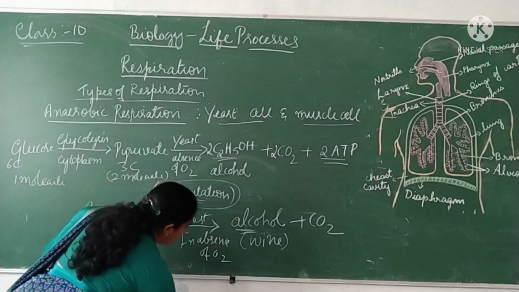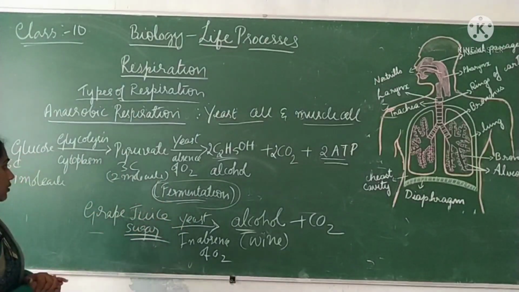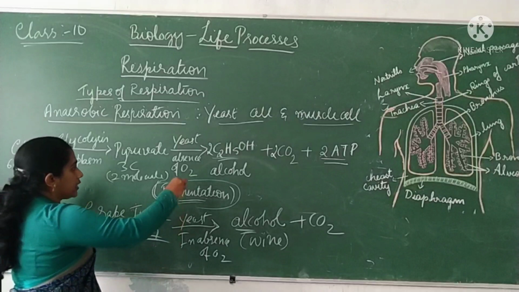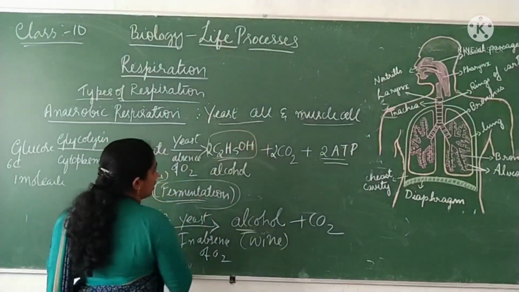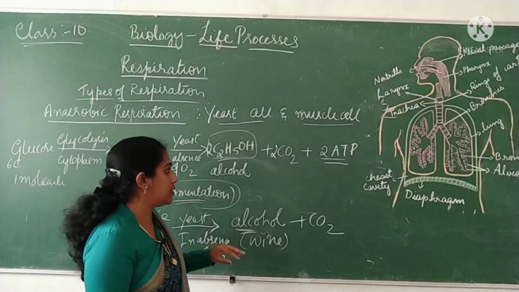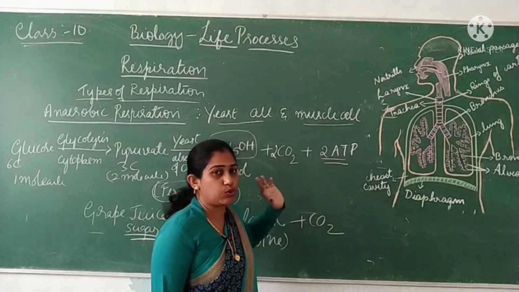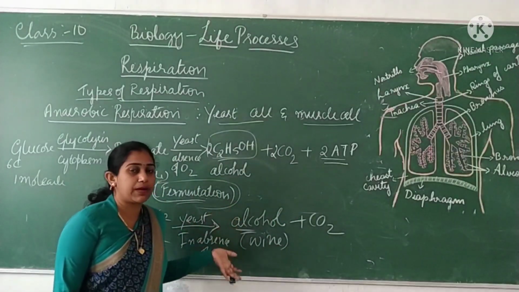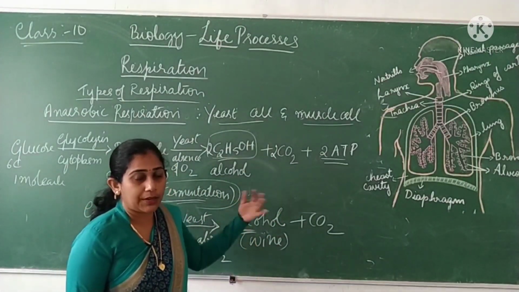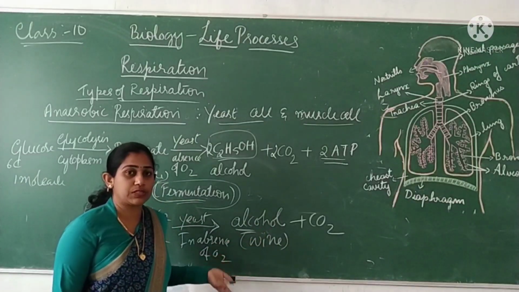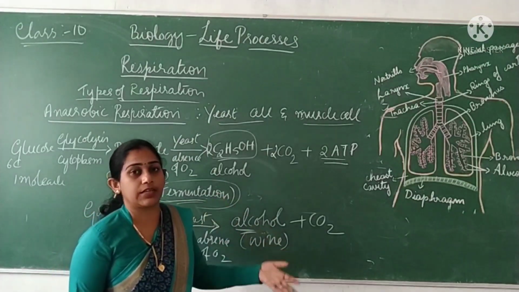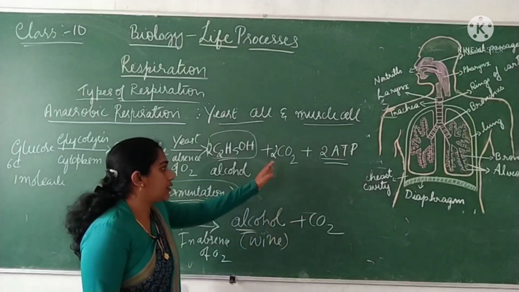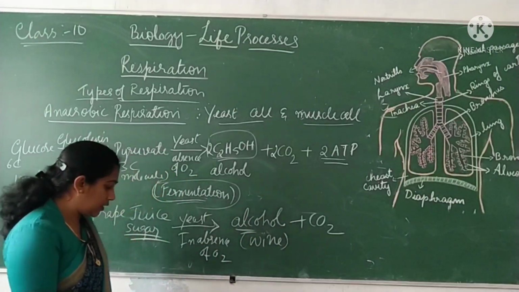So this is about anaerobic respiration, wherein the final product you are getting is alcohol. And how much energy is being produced? It's only 2 molecules of ATP. When you compare it with aerobic respiration, there you can find more energy being produced, that is 38 molecules of ATP, and here it is only 2 molecules of ATP.